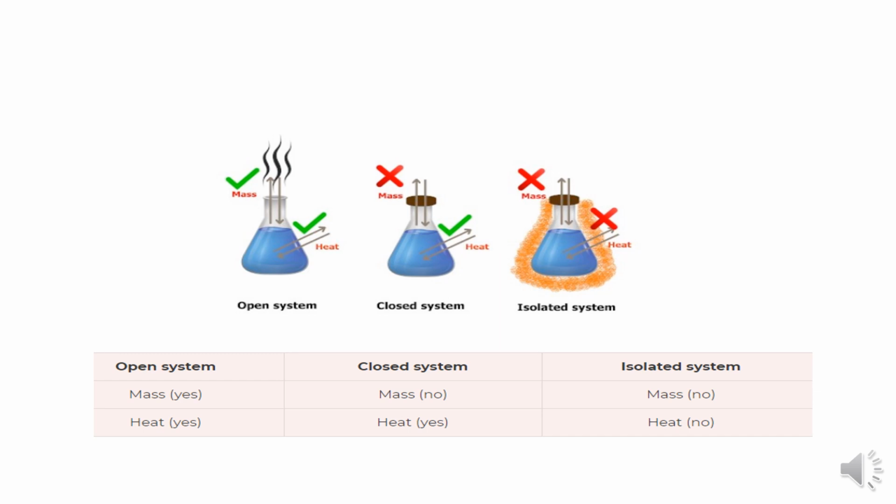So here are the three thermodynamic systems. The first one is a closed system, the second one is an open system, the third one is an isolated system. Considering the two parameters, mass and heat: in the open system, both mass and heat transfer are there. In the closed system, there is no mass transfer, only heat transfer. In the isolated system, there is no mass and no heat transfer. I hope that all the students understand what an open system, closed system and an isolated system are.